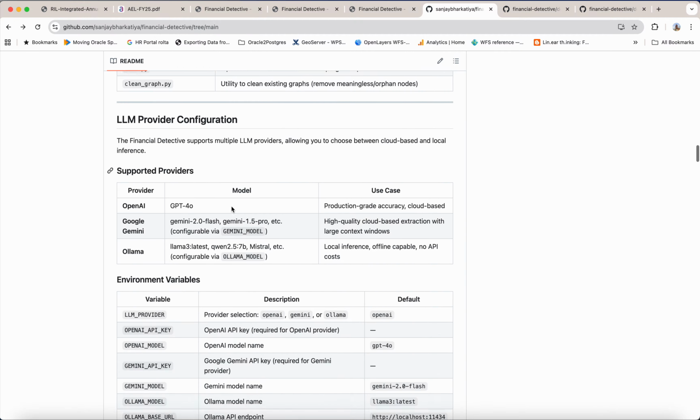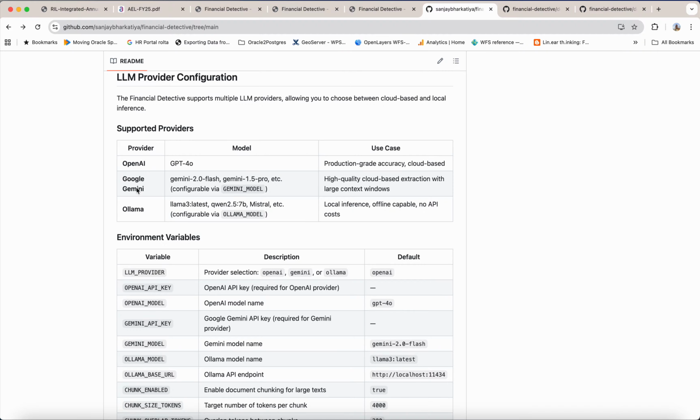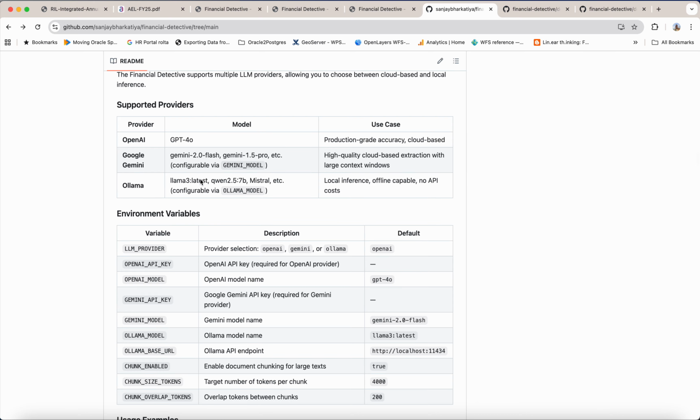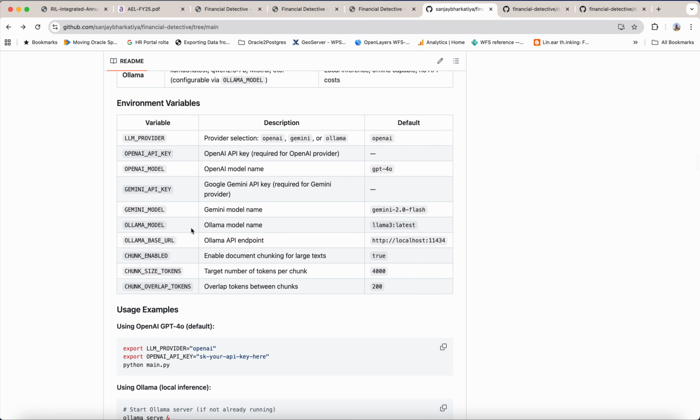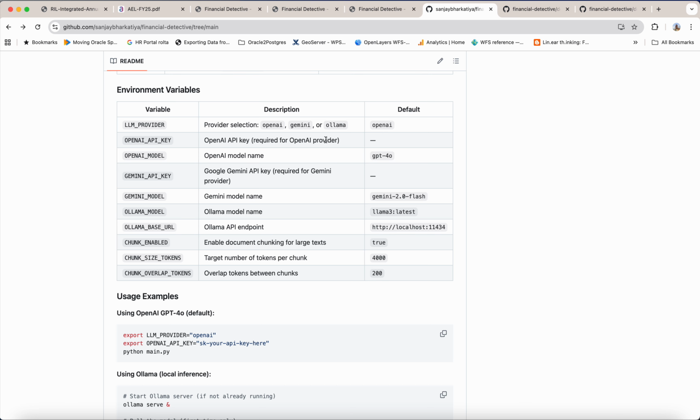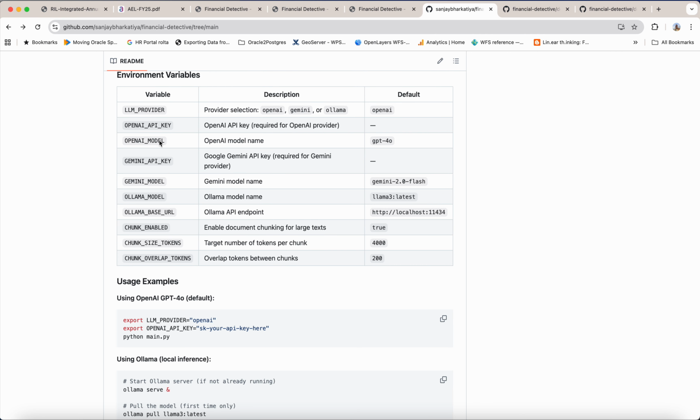These are the 3 supported providers I've used in this project: OpenAI GPT-4, Gemini 2.0 Flash and 1.5 Pro, configurable by Gemini model, and Ollama, tested through Llama 3 latest and Qwen 2.5 7 billion. It defaults to OpenAI, or defaults to Ollama.